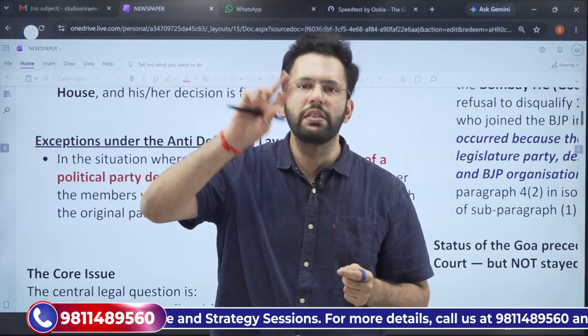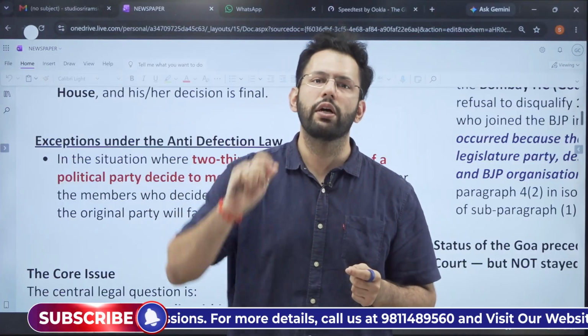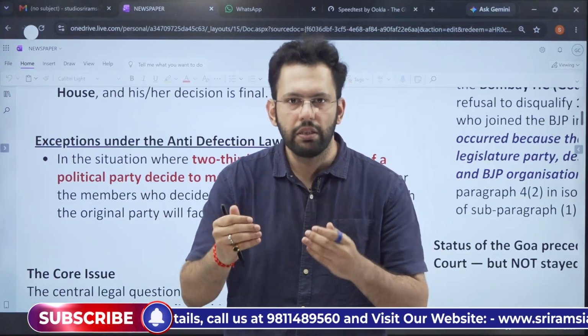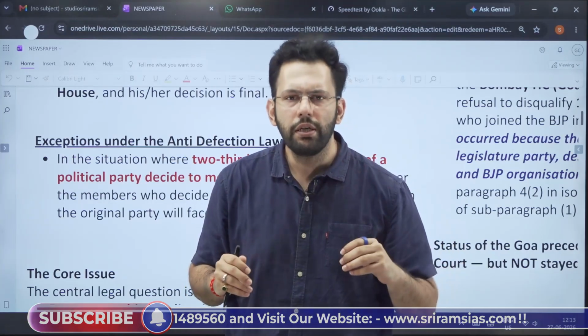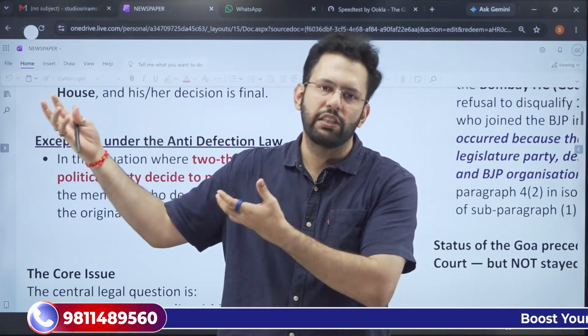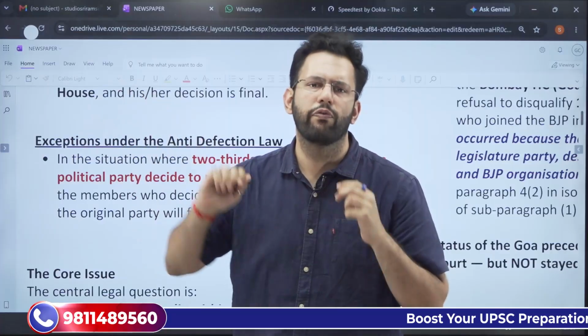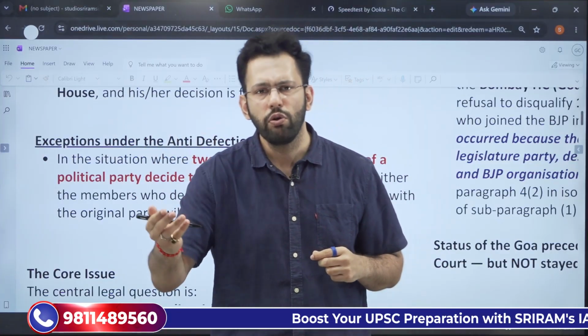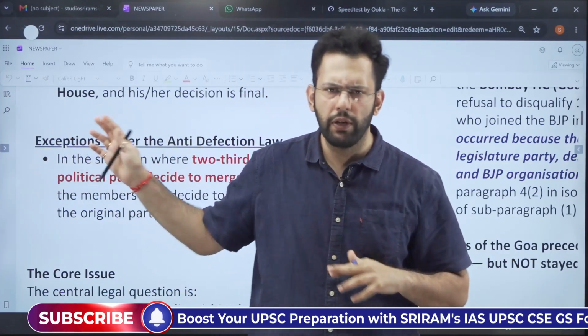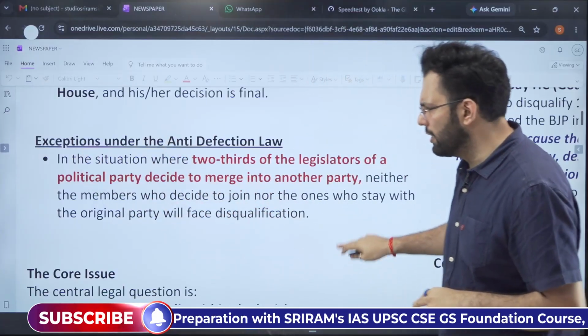So there is a discrepancy in the law, and this loophole in law is being utilized by the members who are defecting from one group to another, and the decision originally rests with the speaker or the presiding officer, which basically is also final. Though it is subject to judicial review, we'll come to that. Let us understand what has happened.